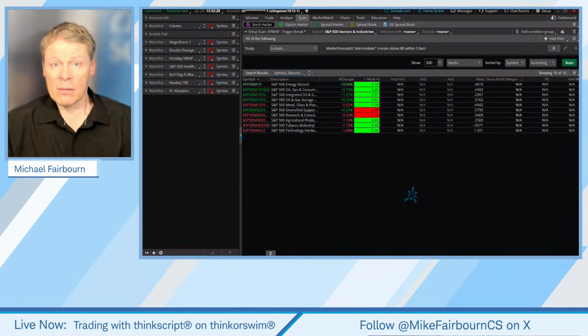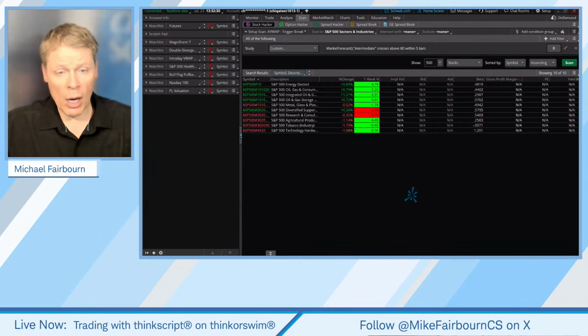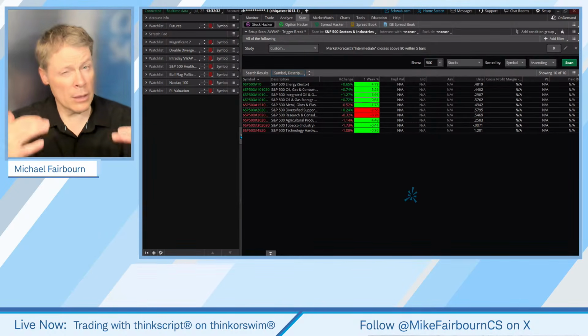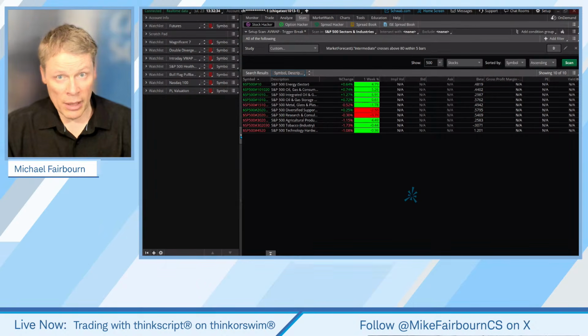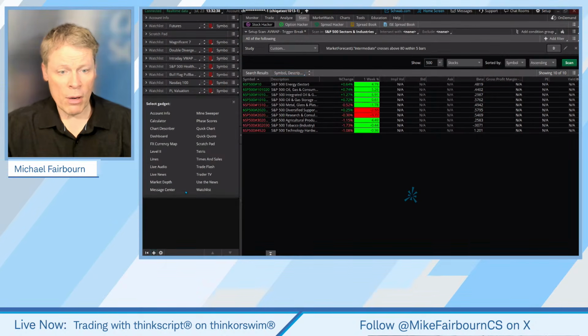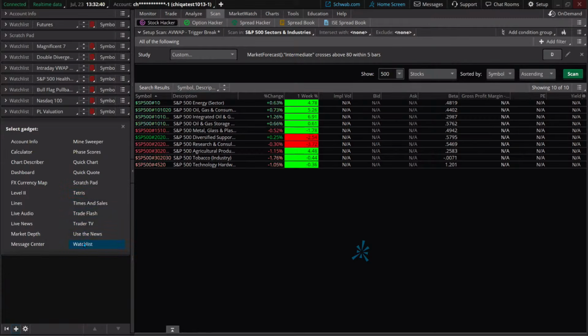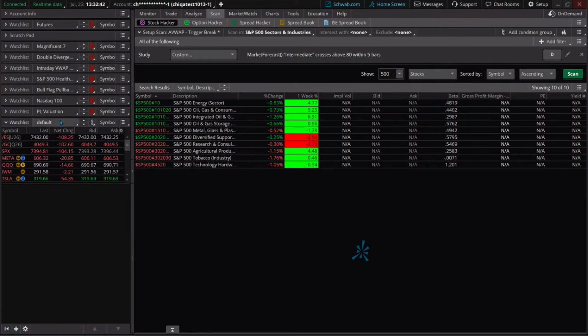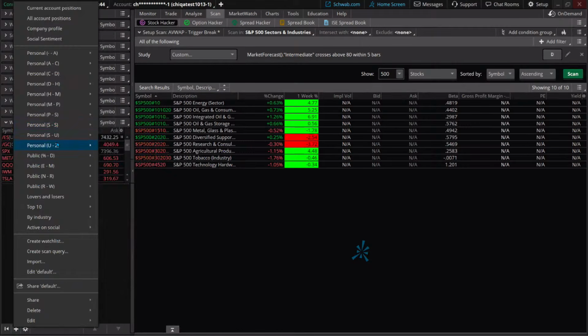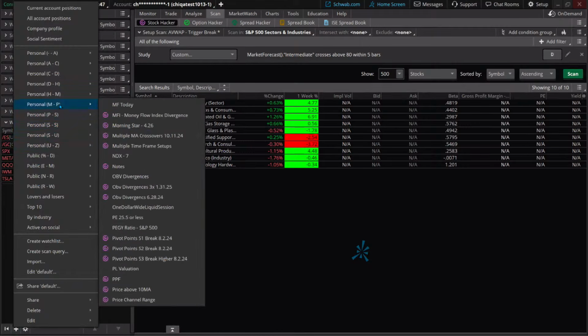Are they moving? Are they above 80? That's a broad basket of a lot of different stocks within commodity groups too, right? So you can pull this up over here under, let's say, for example, a watch list, and I'm going to find it right now here for us. It's under market forecast right there.